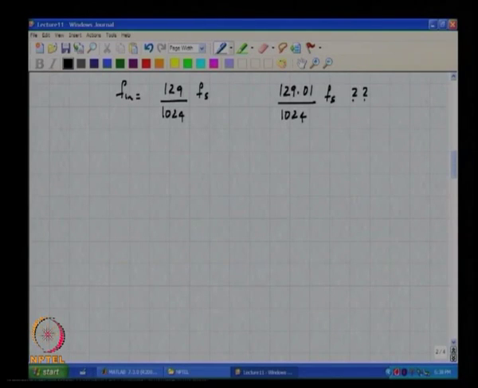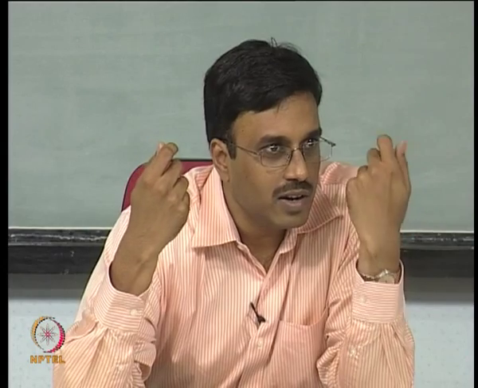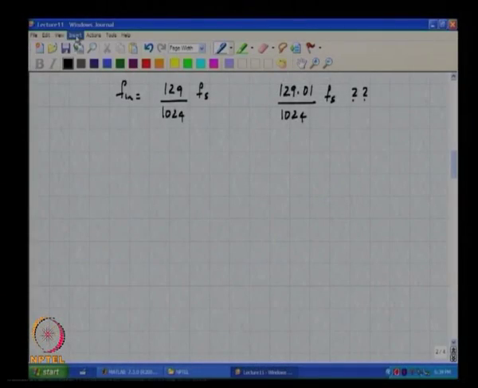I have just taken an arbitrary difference of 1 part in about 100. Okay, 129.01, the difference is in fact 1 part in about 12,000, right. So, it is a very, very small difference. So, we would say, hey, what difference does it make, 1 part in 12,000, does it really matter? Okay. So, let us see what happens.